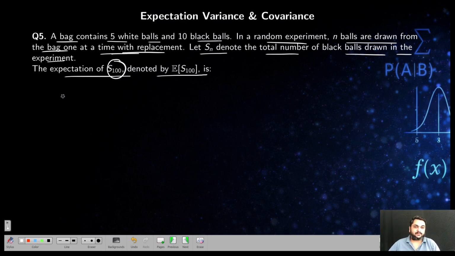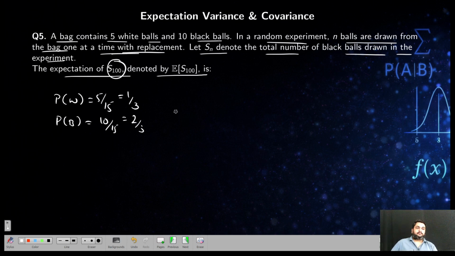So first find the probability: white is 5 by 15, so 1 by 3. The probability of black balls is 10 by 15, that is 2 by 3. So the total probability is 1. Now, what is the expectation of the black balls? How will you find it? I have already found the probability. So the expectation of the black balls is x into f of x, right? We don't know n, because n balls are drawn. So n into 2 by 3. That means when I draw n balls, 2/3 of those balls will be black. That is the average value. That is the meaning of expectation. So this is 2n by 3.